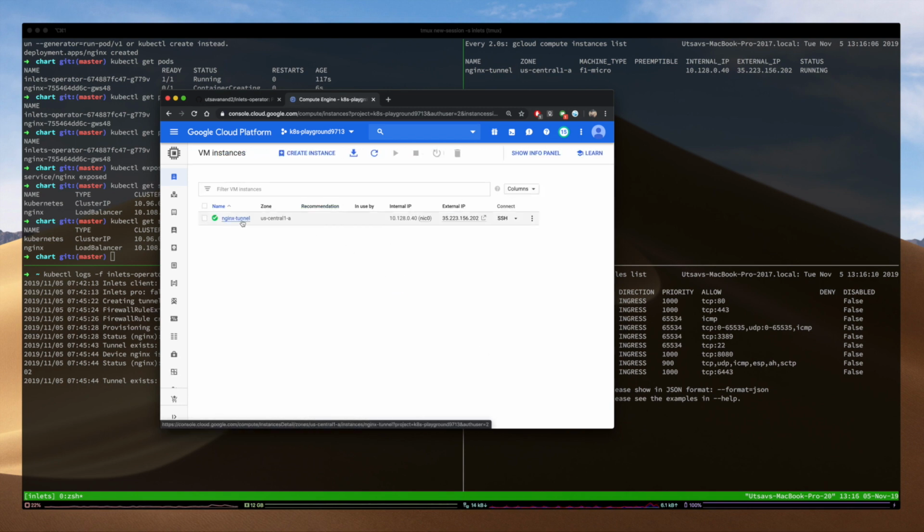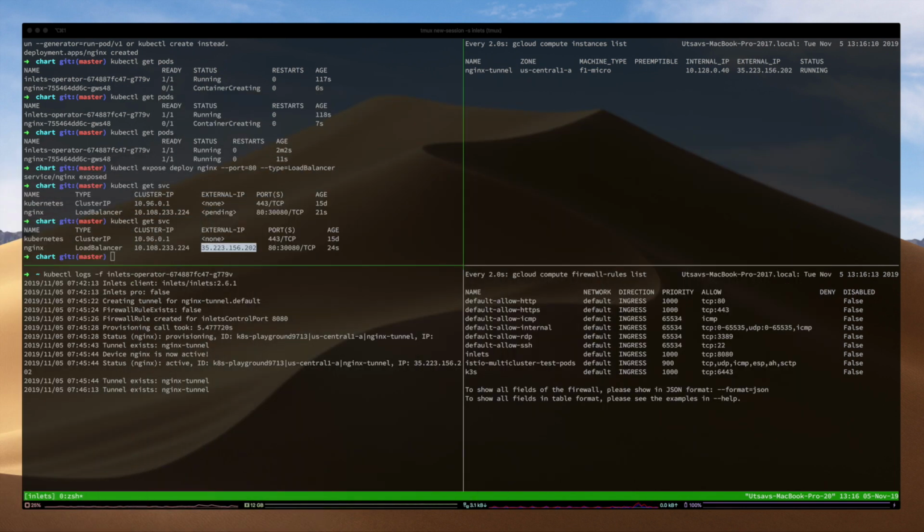So this is really a great tool. It allows us to get static external IPs for something running on our local machine. How crazy is that? So the next thing I want to do is actually ping this.